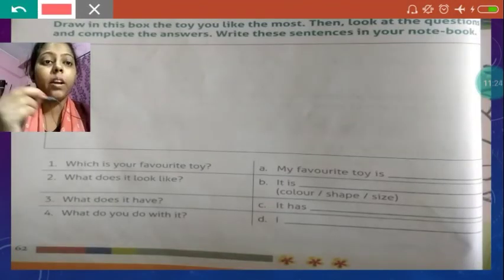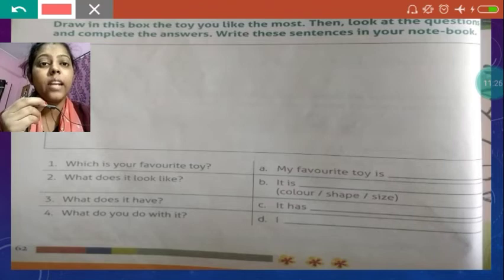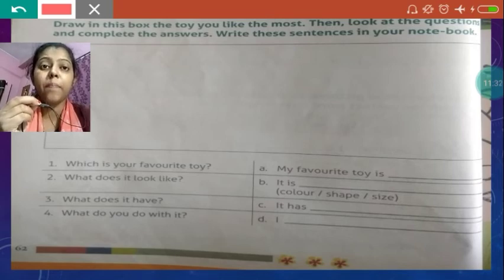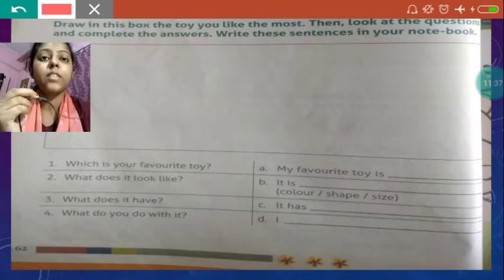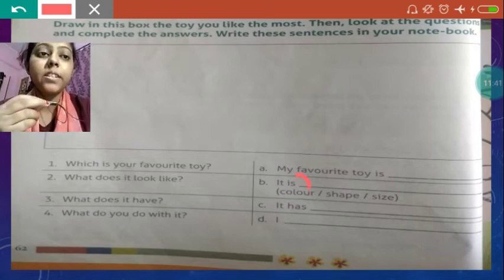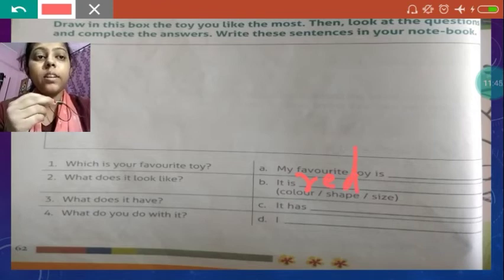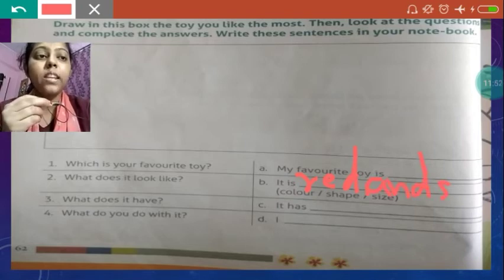Now, it is asking, what does it look like? In this we can explain about its color, shape, or size of the toy. It looks like it is red and small in size.